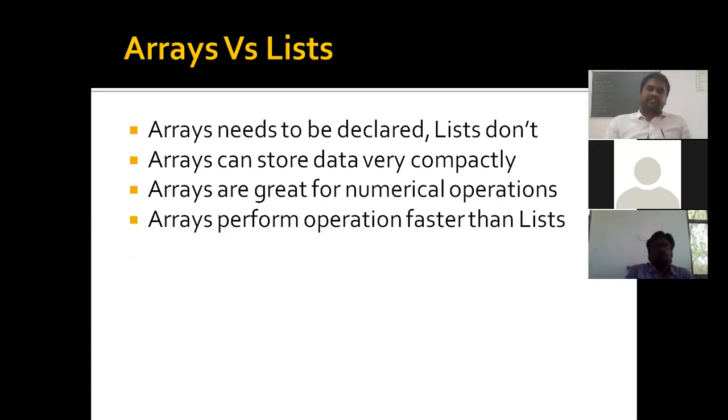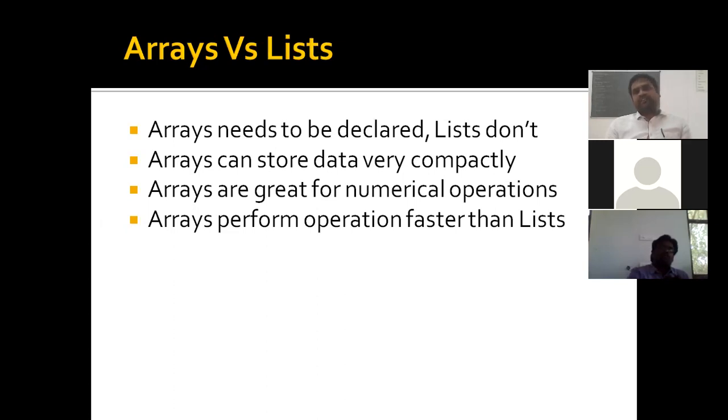And what are the differences between a list and an array? Arrays need to be declared. So whenever you want to create an array in NumPy, we have to declare it by using the array function. The list does not need any declaration. Directly we can use square braces, and in the square braces we can include all the elements of a list.